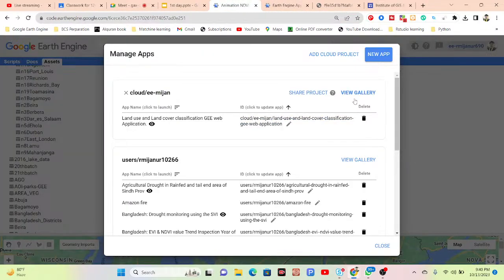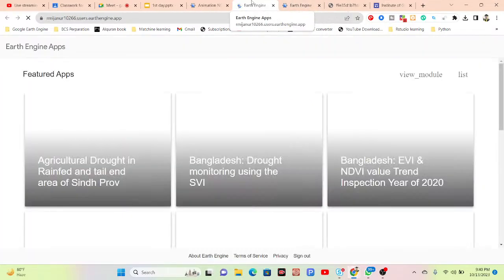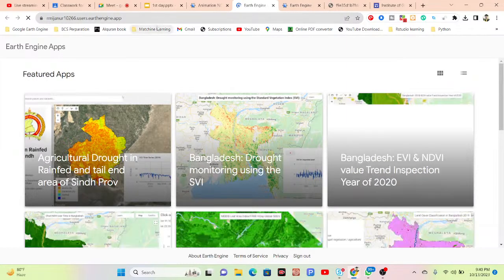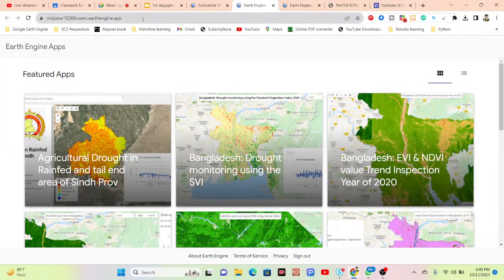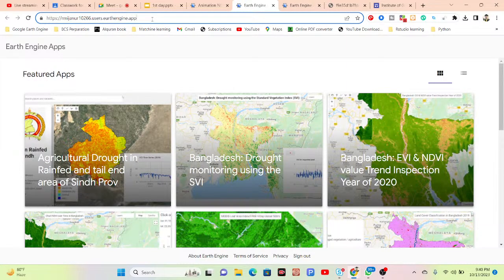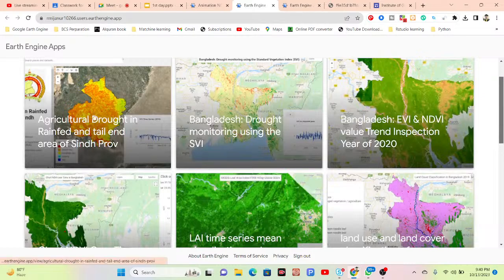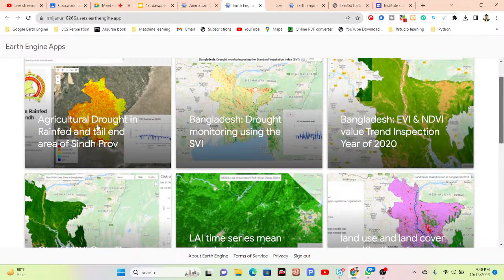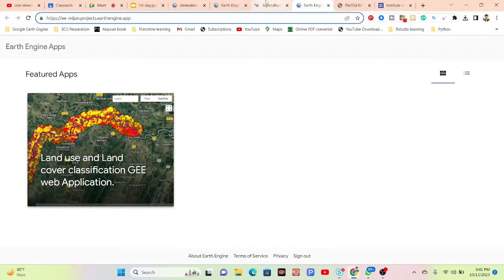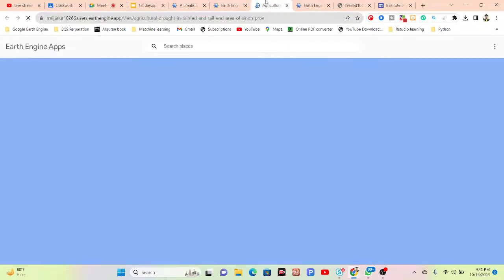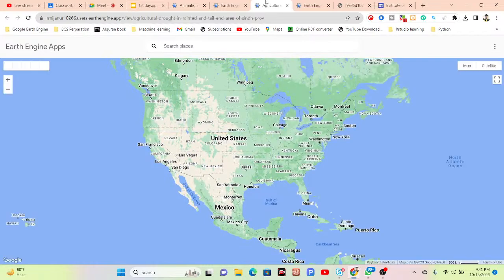Now here I already created this type of web application for remote sensing analysis. Anyone can visit this link and use this web application. Such as here you can see one application for agriculture growth and rainfall trends in Sindh province. Basically this web application works for agriculture growth monitoring for the different districts in Pakistan.